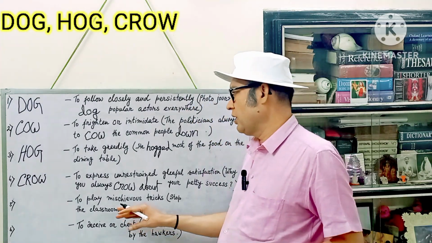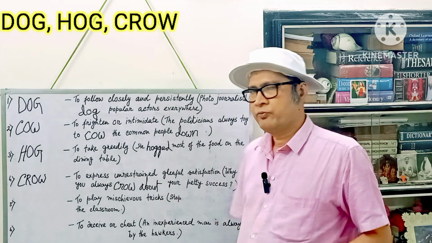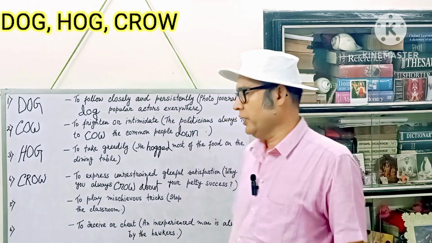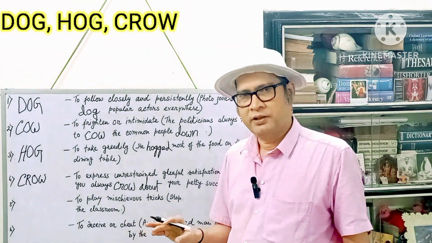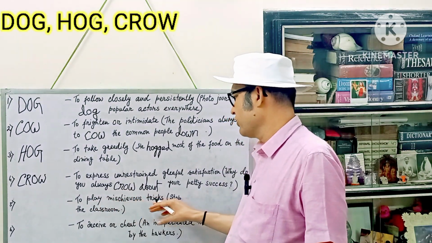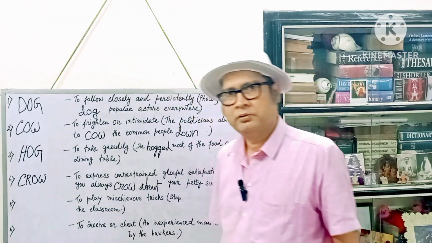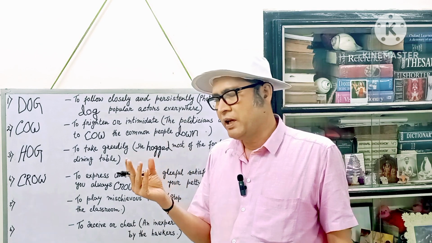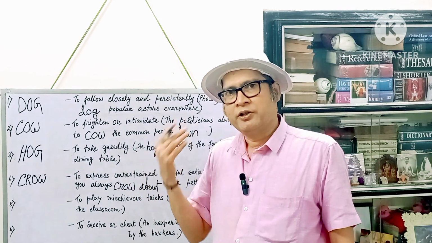Number 5 means to play mischievous tricks. Mischievous means naughty. Yes, that's right. To play naughty tricks or mischievous tricks. This is also the name of an animal. You have to write the name of an animal. Can you remember the name of any animal that generally plays mischievous tricks?